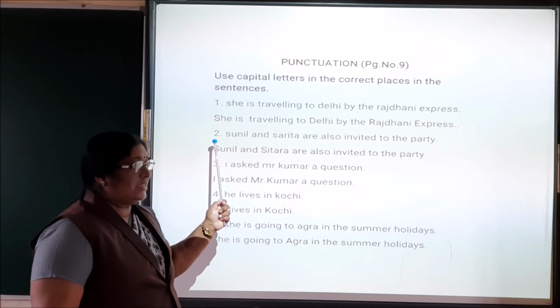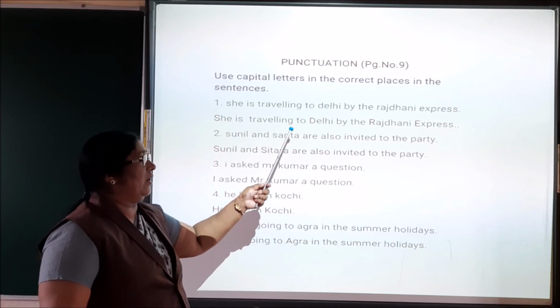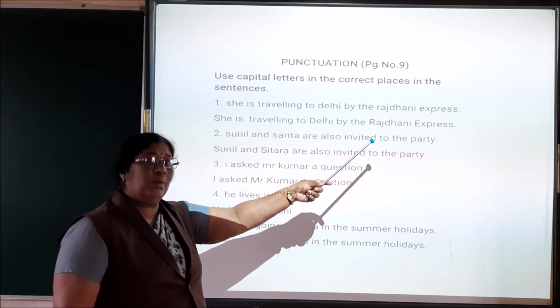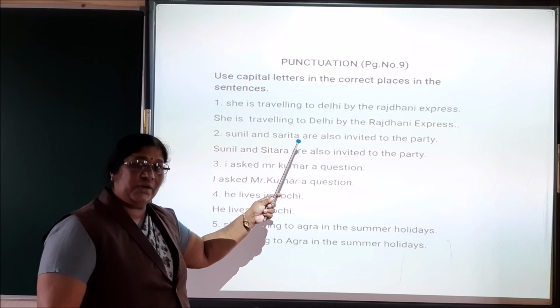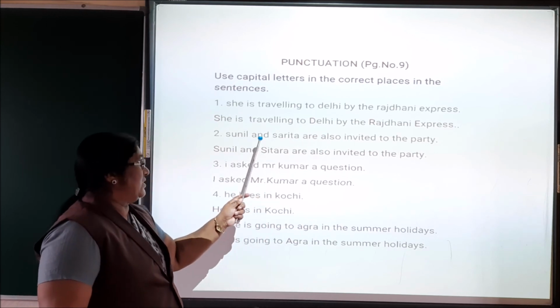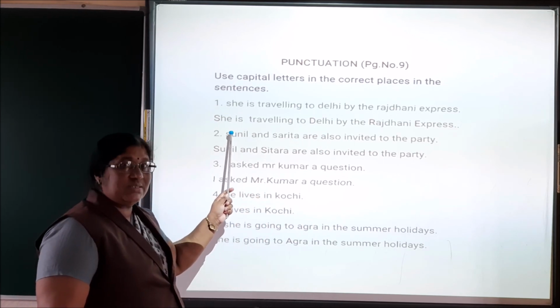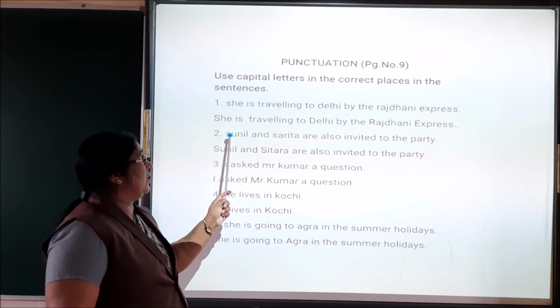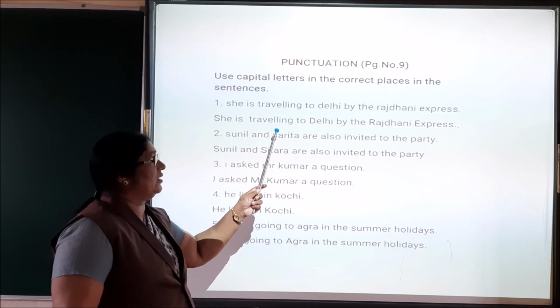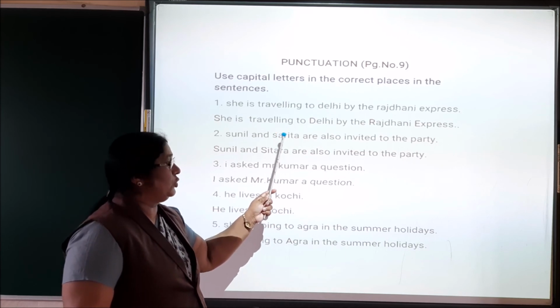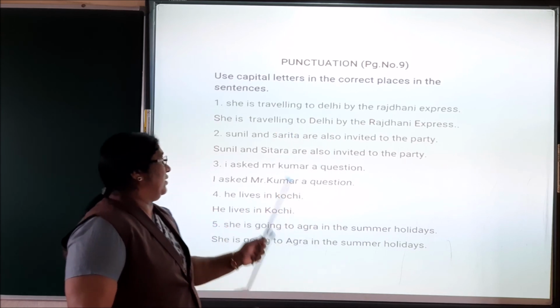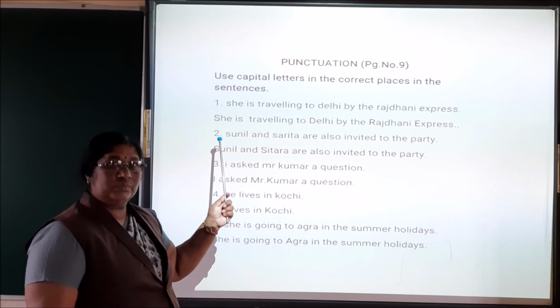Now, in the second sentence, Sunil and Sarita are also invited to the party. Here, Sunil and Sarita are proper nouns, special names. Besides, Sunil is starting the sentence. So, S of Sunil and S of Sarita should be written in capital letter. Now, third.